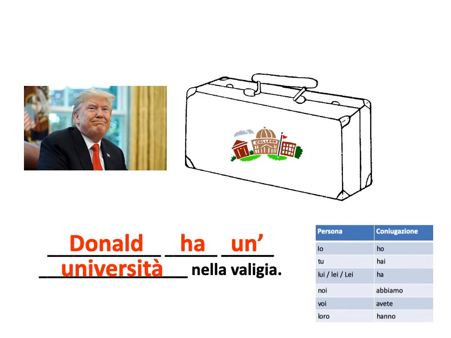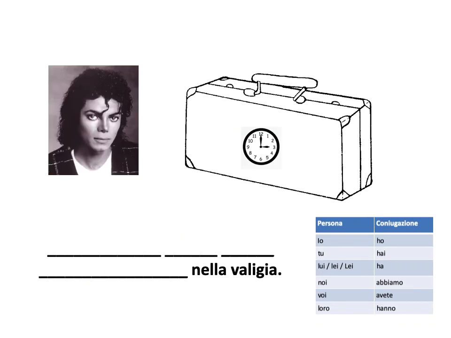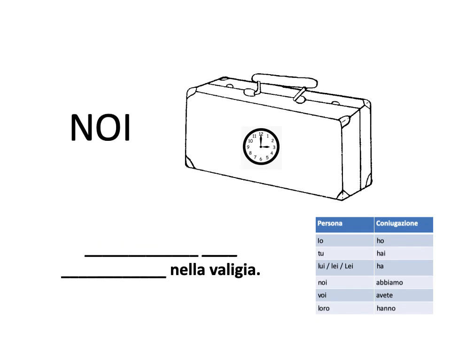Quite realistic. Moving on. Who is this guy? He's Michael, right? What form of the verb for Michael? We know this, right? We've done it a lot today. Michael, and what is that thing that he has in his suitcase? A clock, which in Italian is un orologio. Michael ha un orologio nella valigia. Prossima. Again, noi. What is the form for noi? Noi abbiamo, right? We have. And that's still an orologio. Abbiamo un orologio nella valigia. We have a clock in the suitcase.